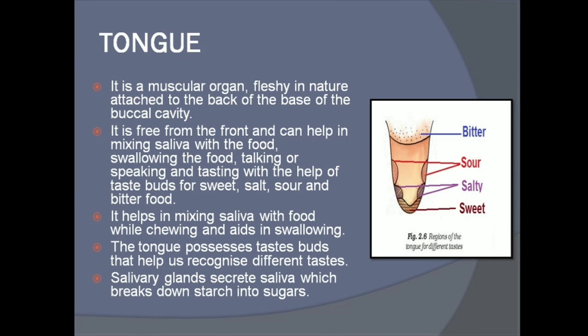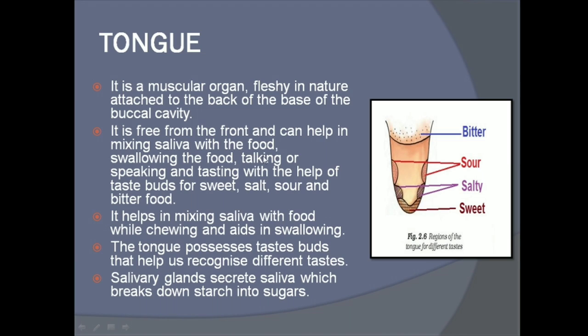Now let's see the tongue. Carefully observe the picture. This is the tongue, and there are different regions of different tastes present in the tongue. Now let's see what the tongue is. It is a muscular organ, fleshy in nature, attached to the back of the base of the buccal cavity.